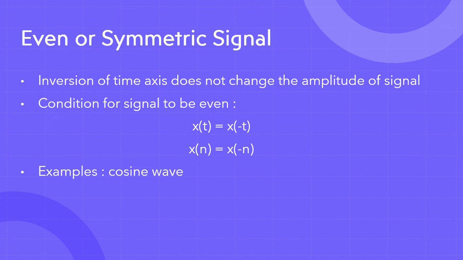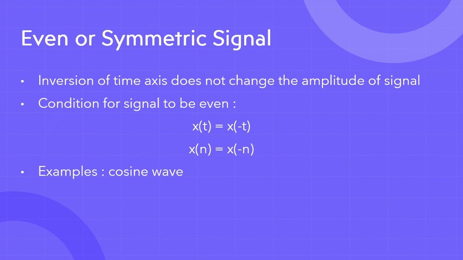When it was going from 0 to infinity and when it goes from 0 to minus infinity, the values of both remain the same. If the values of both remain the same, then it is an even signal.